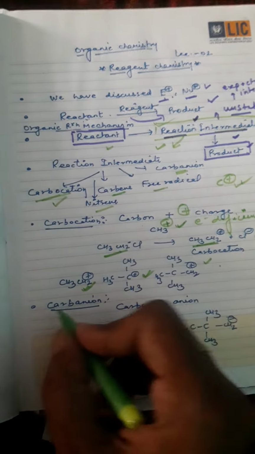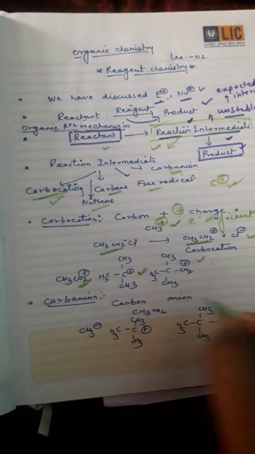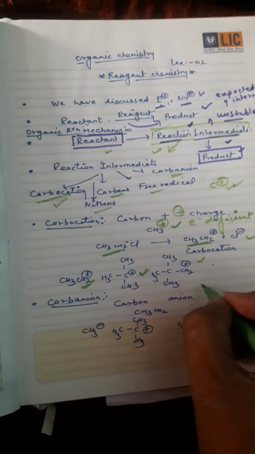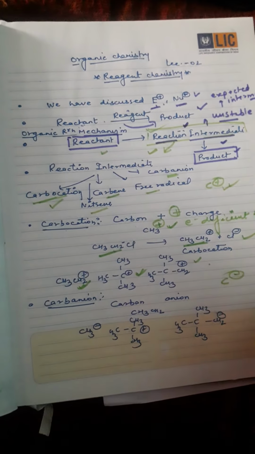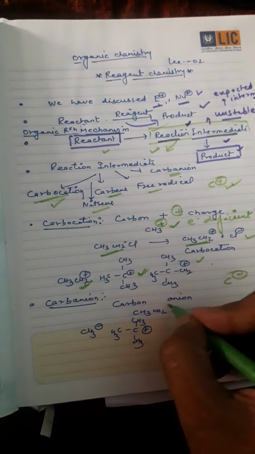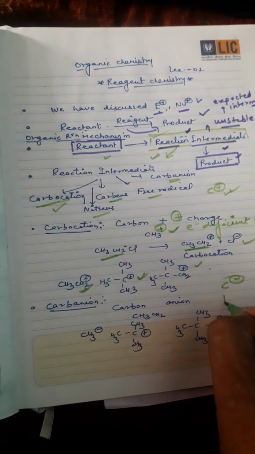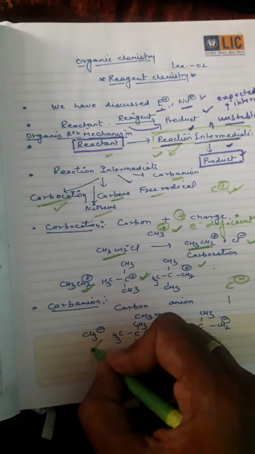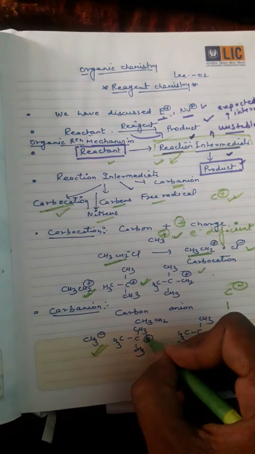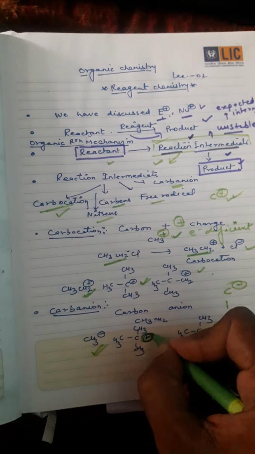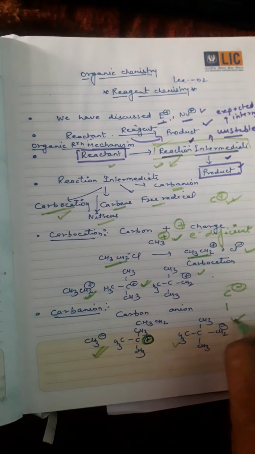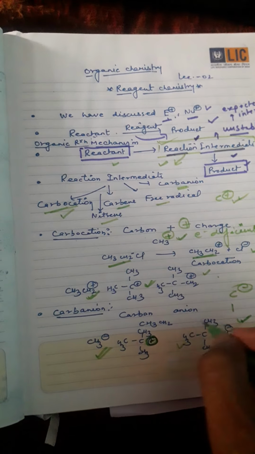Next is the carbanion. Carbanion means carbon having a negative charge, so that's why it is called carbanion. These are types of carbanion. All these are carbon centers having positive or negative charge. These are the negative species.